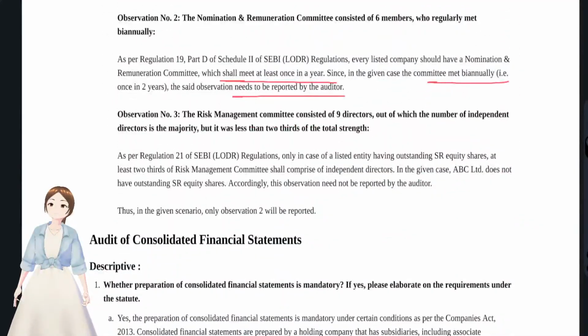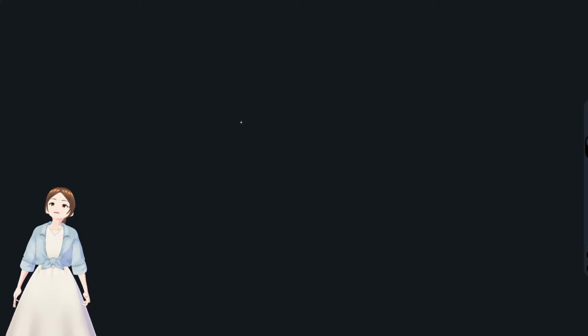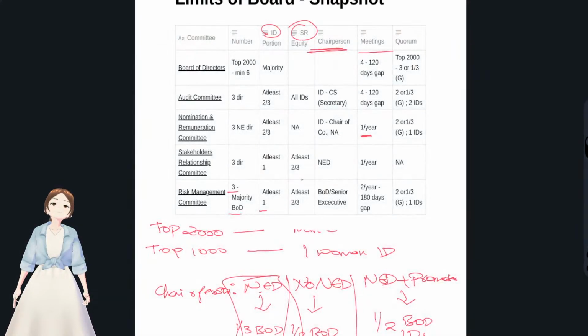You see here, as per LODR regulation, only in case of listed entities with outstanding SR equity shares, at least 2/3 of the persons have to be independent directors. But this company does not have any kind of superior rights. If it has superior rights equity shares, then only 2/3 have to be independent directors.